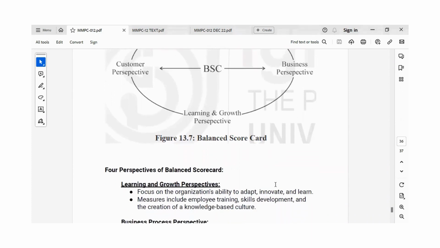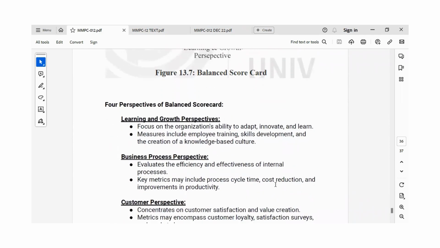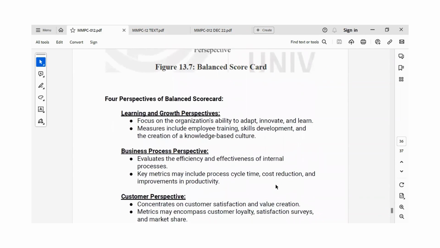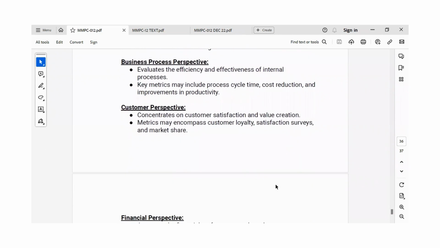The learning and growth perspective focuses on the organization's ability to adapt, innovate, and learn. Its measures include employee training, skills development, and the creation of a knowledge-based culture. Then the business process perspective evaluates the efficiency and effectiveness of internal processes. The key metrics may include cycle time, cost reduction, and improvement in productivity. Then the customer perspective concentrates on customer satisfaction and value creation. The metrics here encompass customer loyalty, satisfaction surveys, and market share.